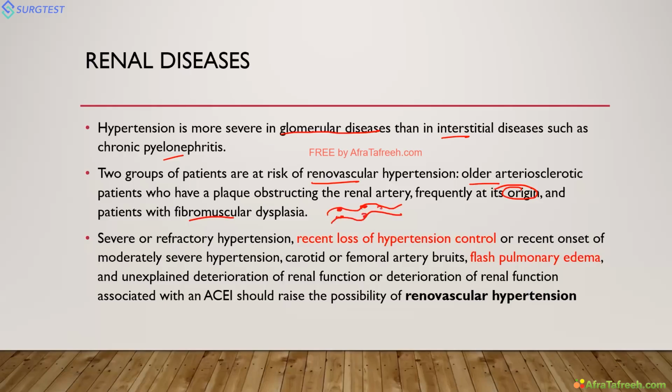In atherosclerosis, obstruction will be only at the origin. So when will you suspect a case of renal vascular hypertension? Whenever a patient has edema, flash pulmonary edema, is an old age patient, is a decent control but has loss of function, and whenever there is a renal artery bruit, femoral artery bruit, because atherosclerosis occurs everywhere, not only in the renal artery. Carotid or femoral artery bruit, and deterioration of renal function.